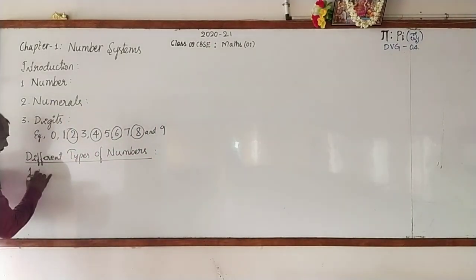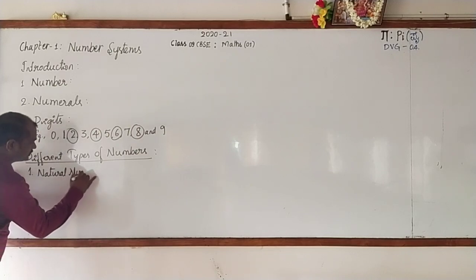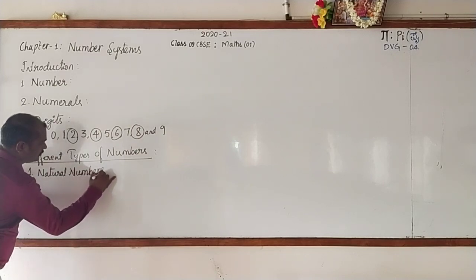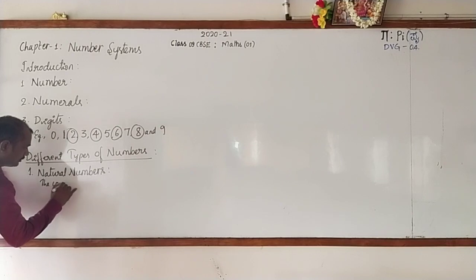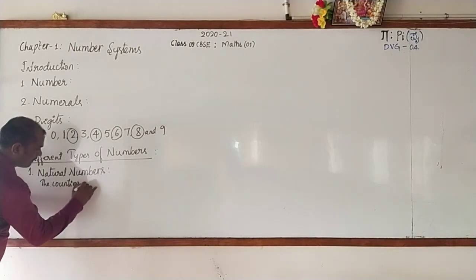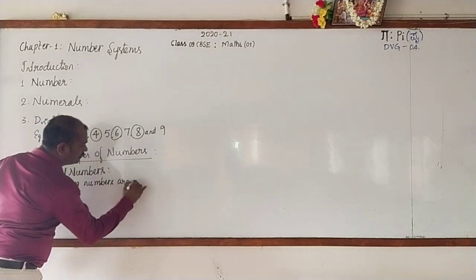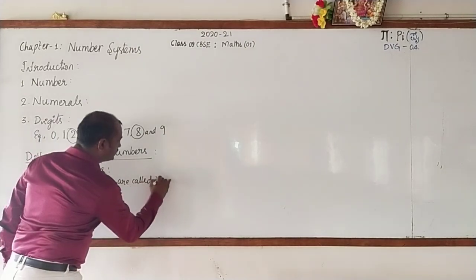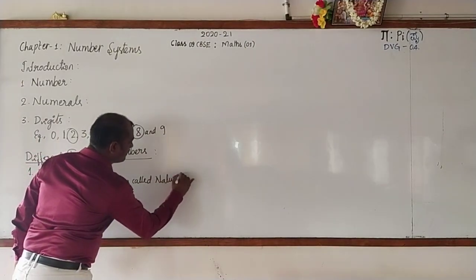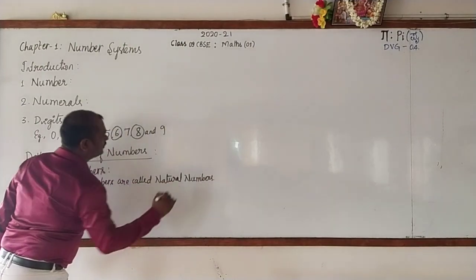First one is natural numbers. And let me write the definition of natural numbers. The counting numbers are called natural numbers. Done.